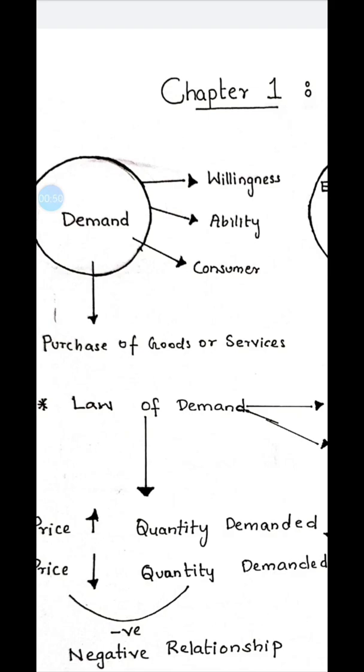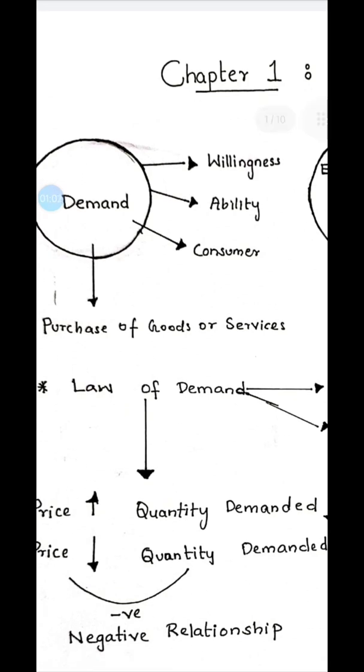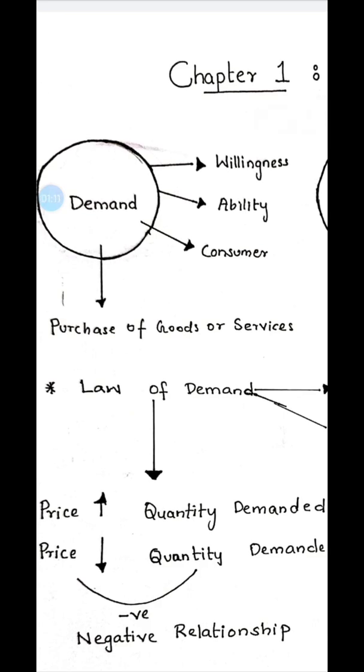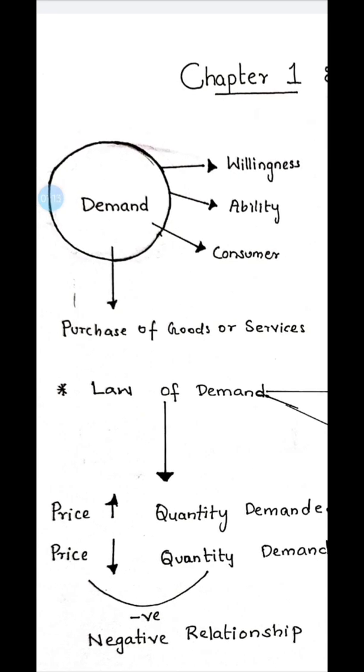On the other hand, if a person has the ability, a lot of money to purchase an expensive car like a Ferrari, but is not willing to purchase that particular car and purchases another car instead, demand will also not work in that situation. So demand is the willingness and the ability of a consumer to purchase a good or service.